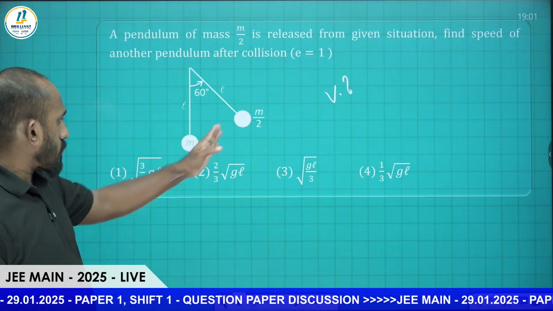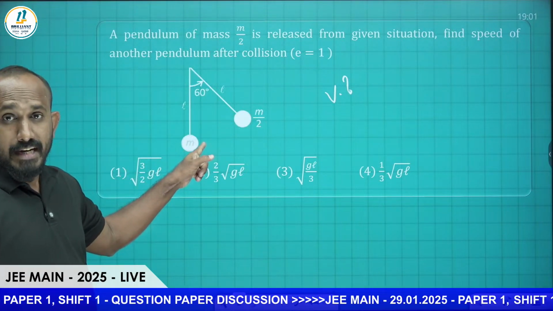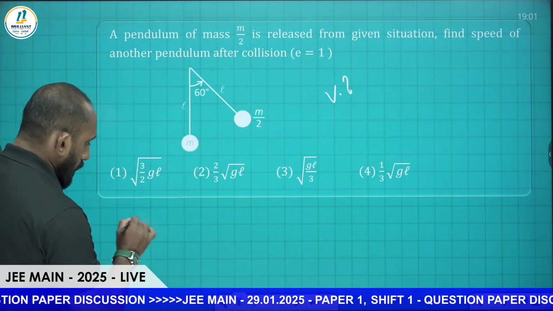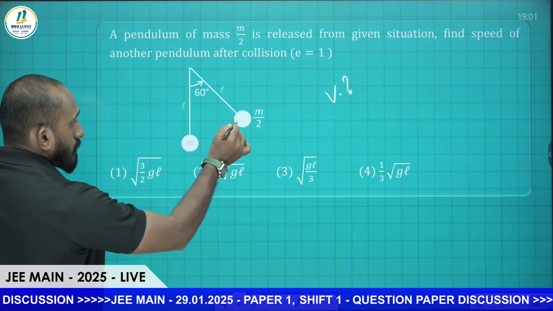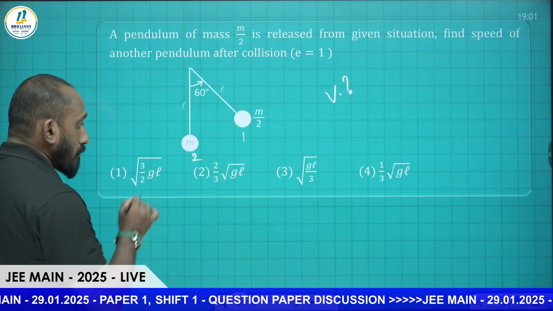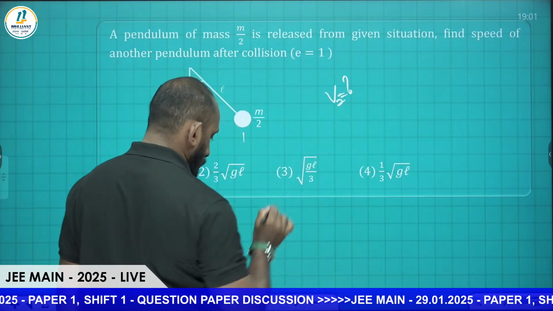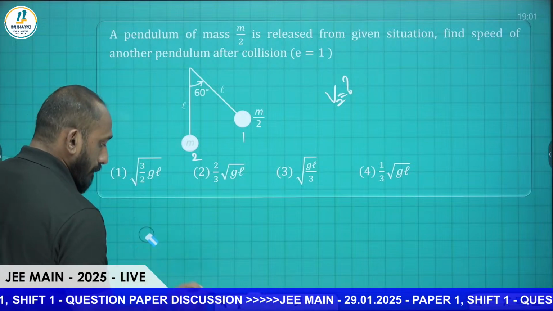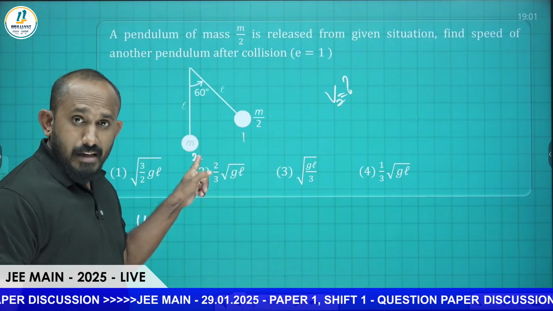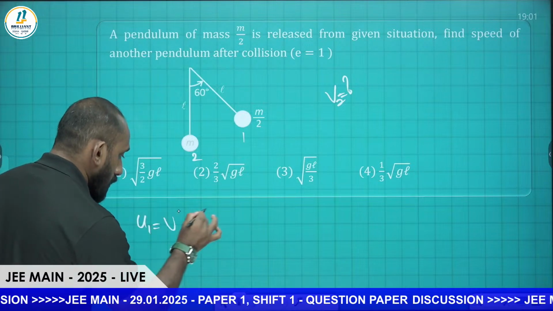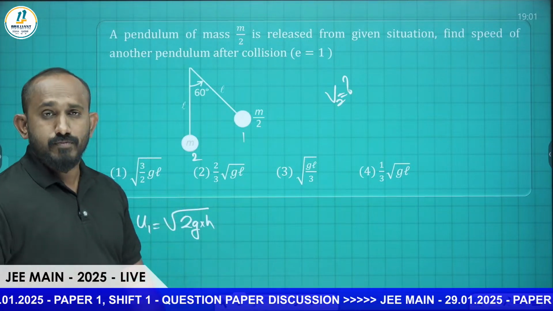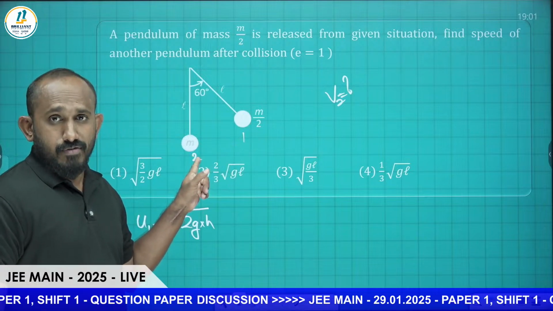Before collision, as m by 2 is coming, just before hitting, we can find its velocity. This first body we can put, second body we can put, and we have to find V2. Here U1 equals root of 2g h, where h is the distance travelled from this height.